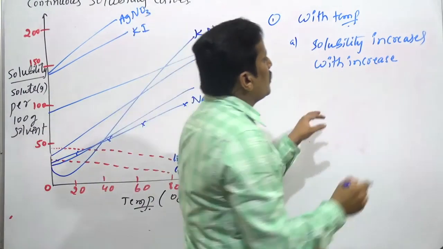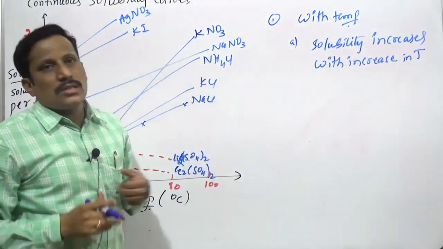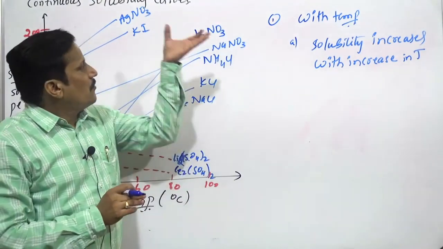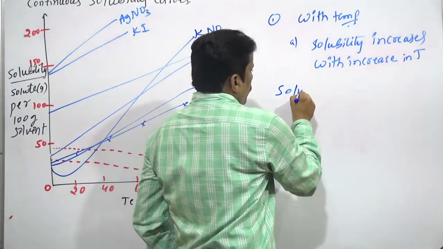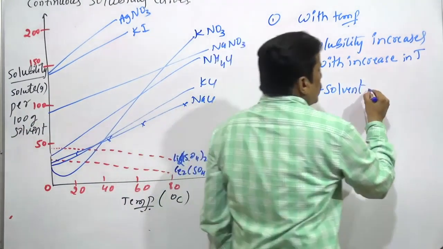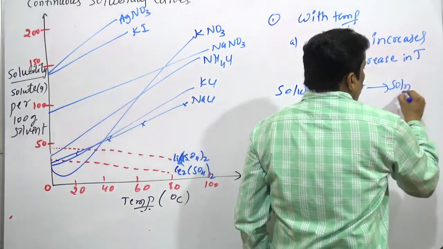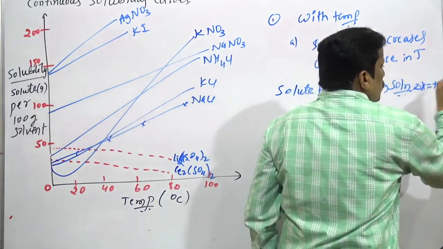Why is it like that? You take a solute, you add a solvent, and there is formation of a solution. For this, the delta H value is positive.